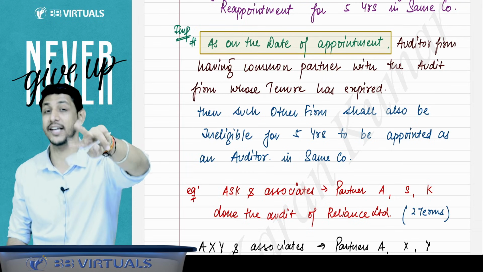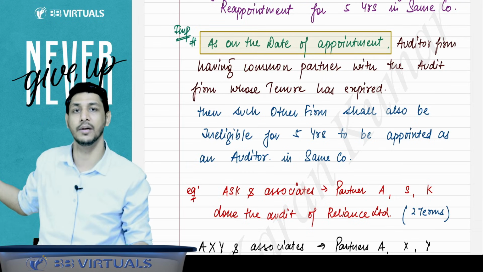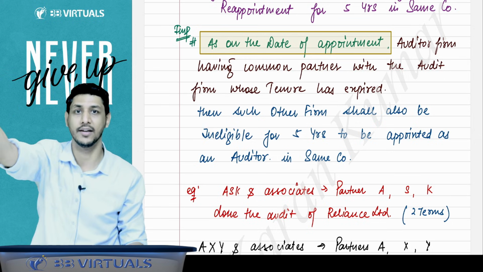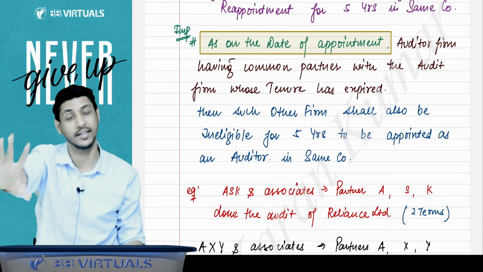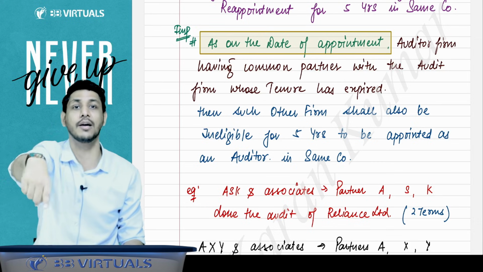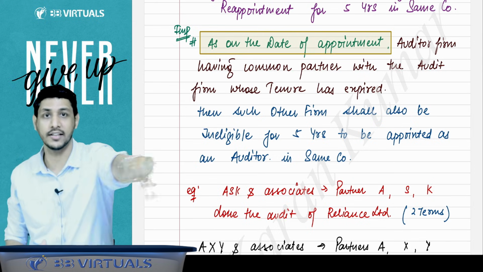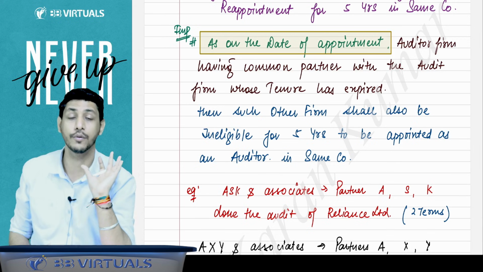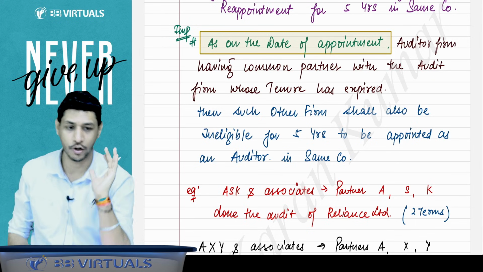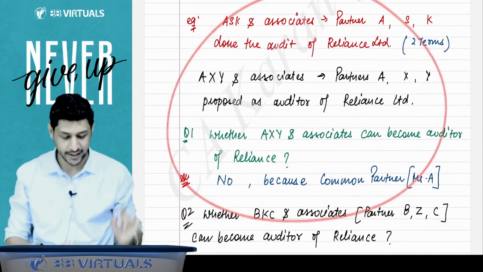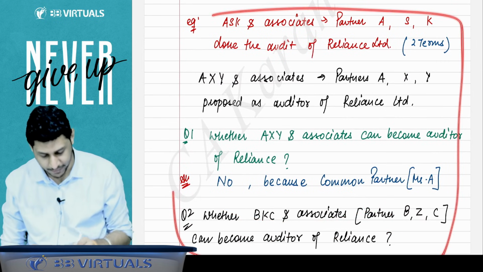So sir, you are saying normally if any partner leaves that firm and joins this firm after appointment, then this firm need not vacate. Yes, but if the partner in charge comes here, then this firm has to vacate, and they will be disqualified for the period of 5 years. Got it, sir. Here are the examples. You can read them. It will help you understand whatever I have said.